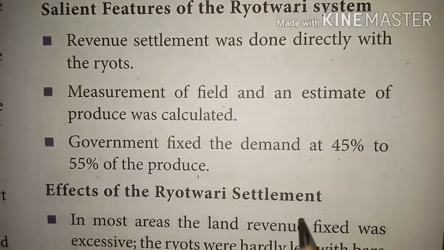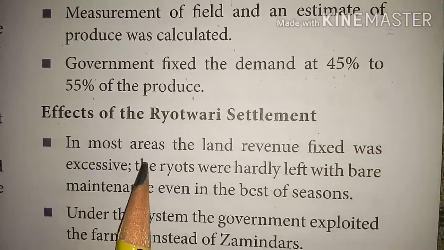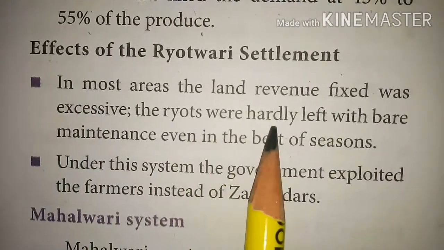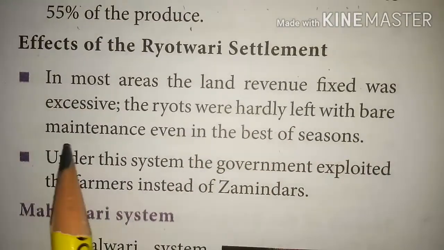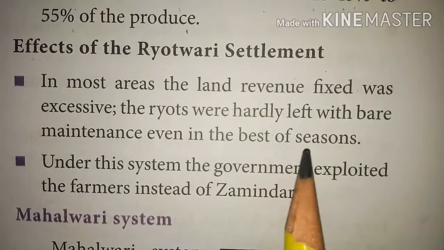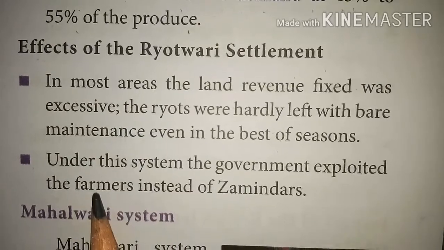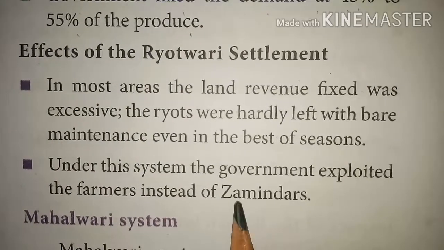Then the effects of the Ryotwari settlement. In most areas, the land revenue fixed was excessive. The ryots were hardly left with bare maintenance even in the best of seasons. So under this system, the government exploited the farmers instead of zamindars.